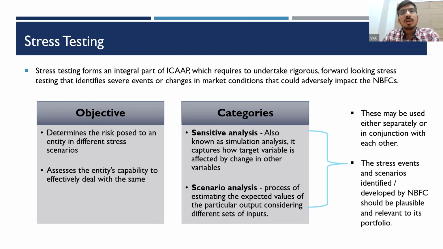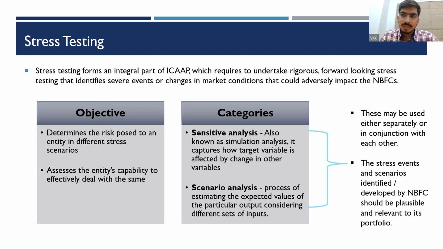This is the broad overview of how ICAAP should work. Though I've repeated it several times, just to give you a broad overview of how the ICAAP would work: First, I determine the complexity of operations. I prepare a list of risks. I assess the risk, with either a quantitative or a qualitative approach. Basis that, I determine how much the expected losses are. I stress up those factors considered to arrive at stress testing.